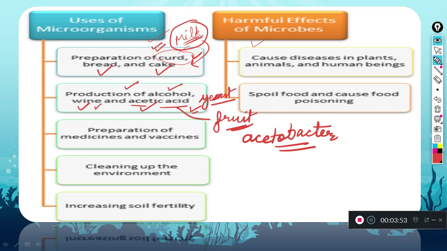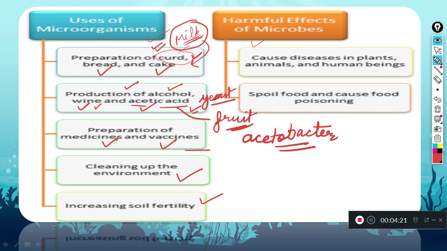Now coming to preparation of medicines and vaccines. For vaccines and medicines also, we can take help of different types of microorganisms. How we are using these microorganisms, we are going to study in detail. And then cleaning up the environment, and increasing the soil fertility. We are going to take all the points and topics one by one.